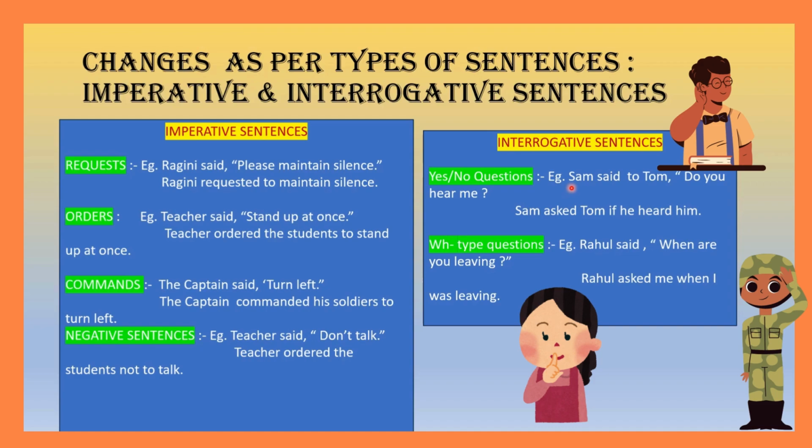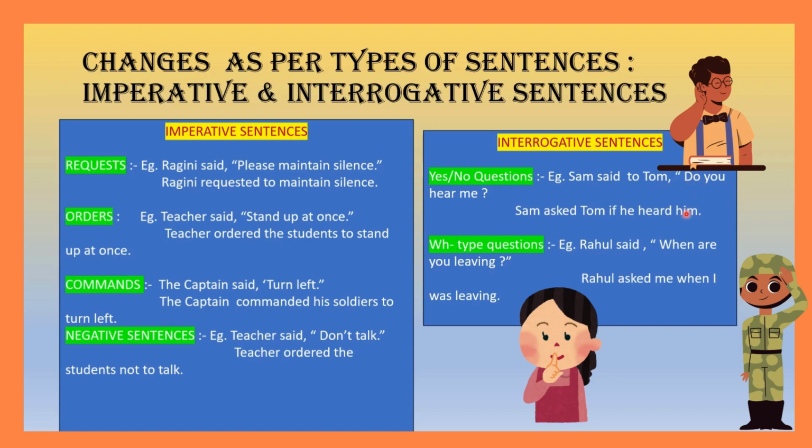So how are we going to change it into reported speech? Sam said to Tom, "Do you hear me?" Sam asked Tom if he heard him. Now here the tense matters. That back shift of tense is going to happen here. The sentence here is in present simple.